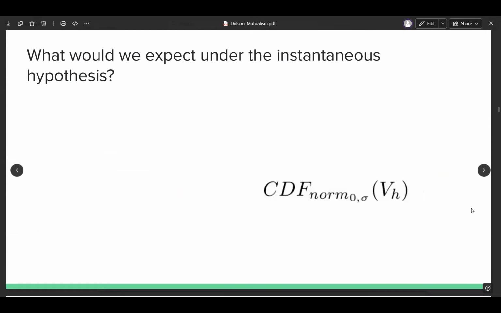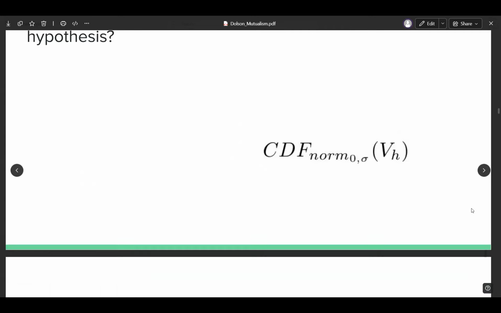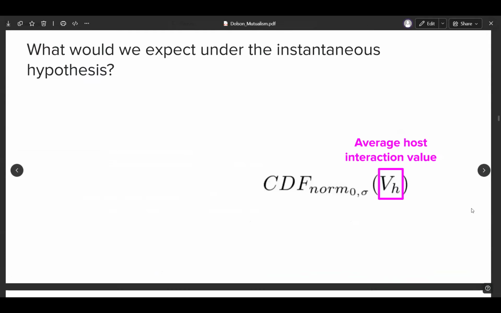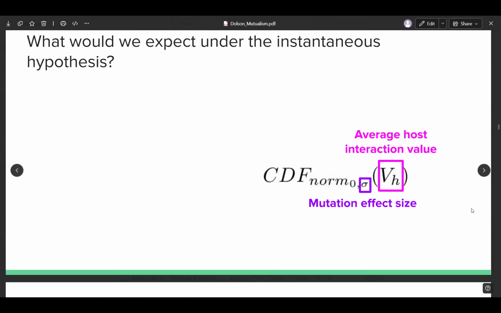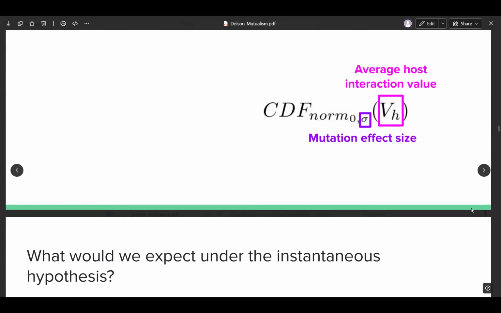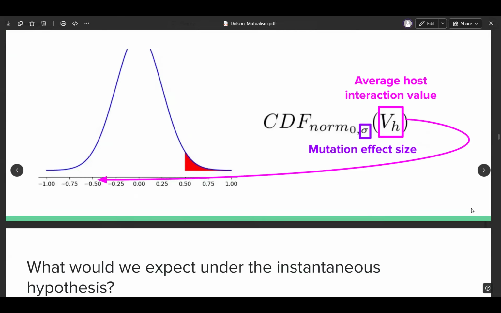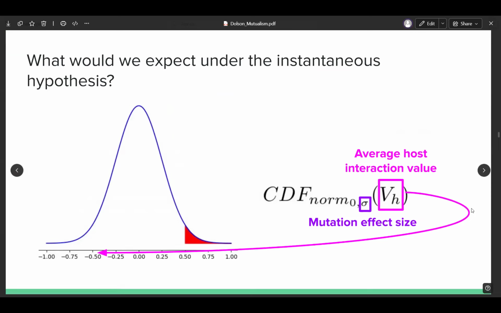Okay, so I'm going to skip over a lot of this math in the interest of time, but we can derive a simple mathematical model for when we would expect evolution to occur under the instantaneous hypothesis, or the evolution of mutualism to occur. Basically what it comes down to is, we can figure out the effect of a single mutation. We can figure out the effect of a single mutation taking a host from its current state to being mutualistic.